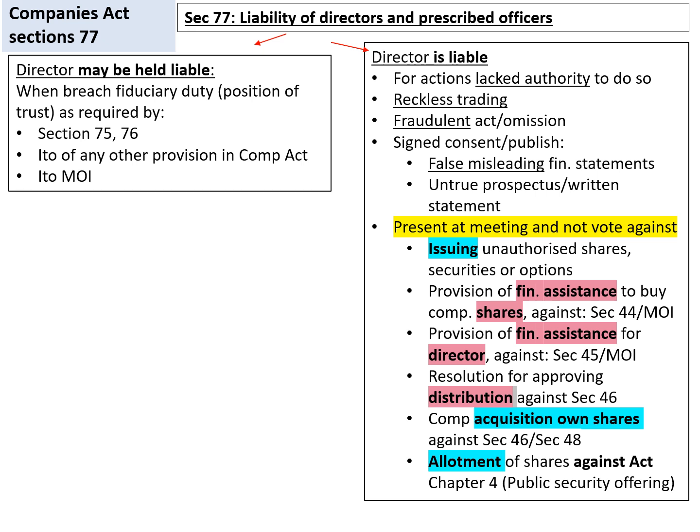Or, again in turquoise for shares, where a company acquires its own shares, not complying with section 46 or section 48. And lastly, the allotment of shares not complying with Chapter 4 of the Act, and that is any requirement relating to a public security offering.